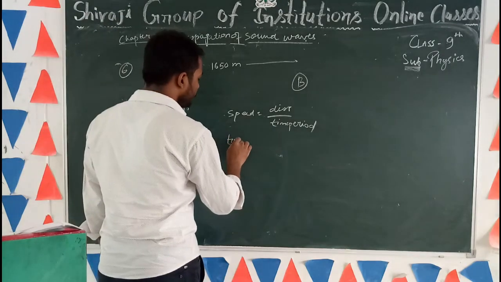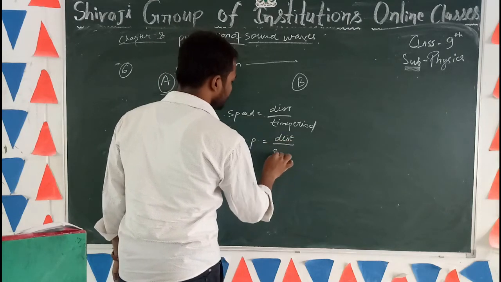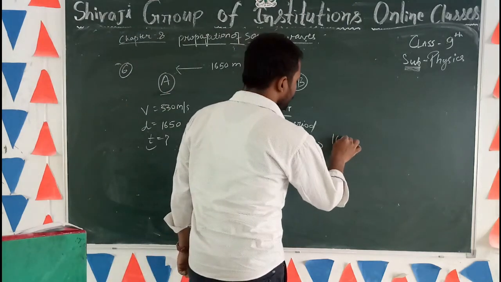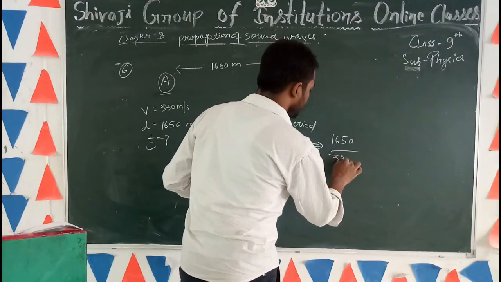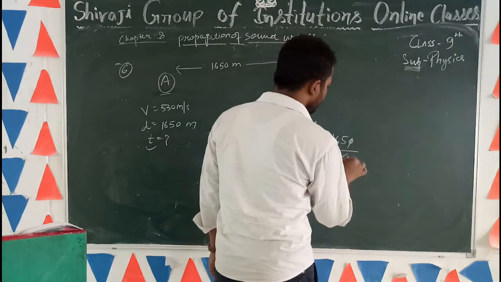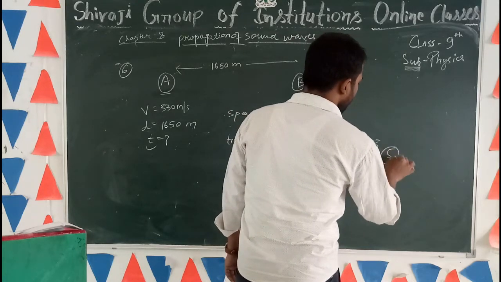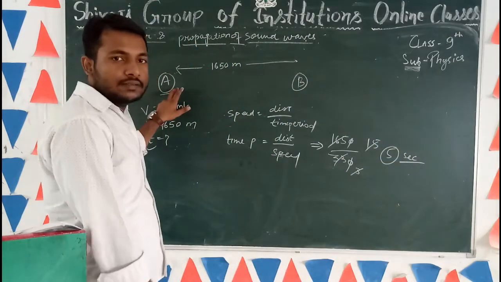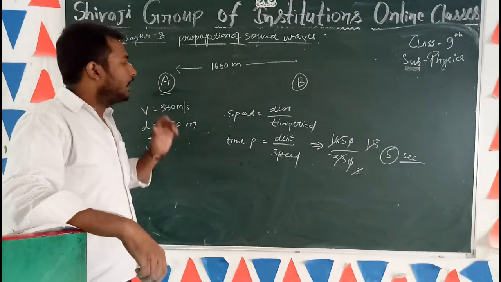So time period equal to distance upon speed, distance is given 1650 and speed is given 330. When you cut it down, 11 5 11 5 is 3 5 15. So 5 seconds is your answer. So when A fires a gun, then after 5 seconds we will hear the sound of firing of gun.